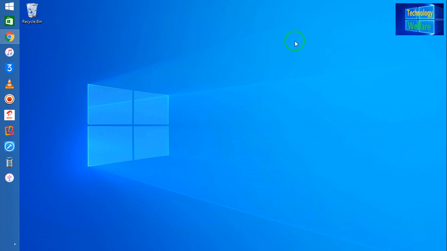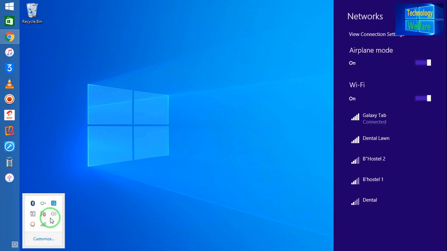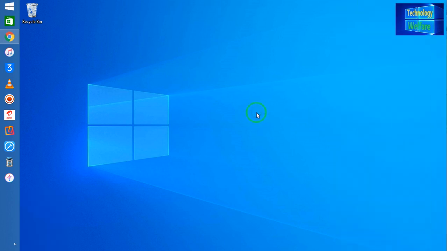I will not touch the mouse or any key button. I will command the whole computer by virtue of this tab. See guys, I have created a hotspot from my Galaxy tab to the computer. I would like to show you here: this Galaxy tab hotspot I have created. Now with the help of this hotspot, I will command the whole computer.